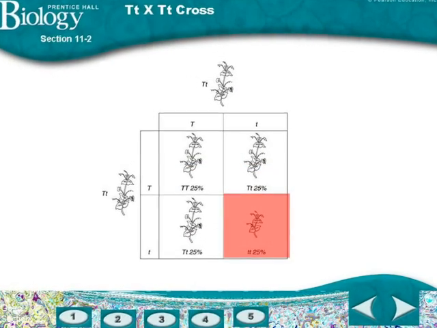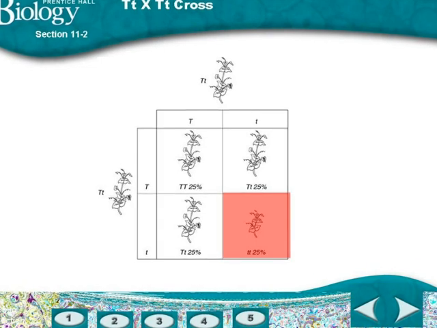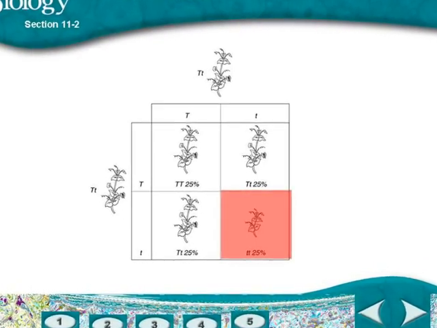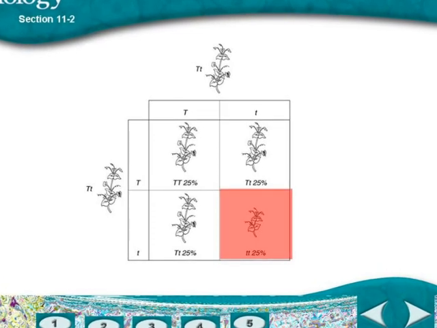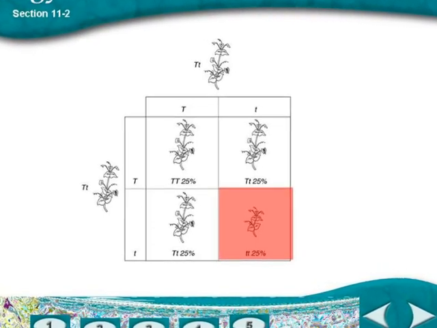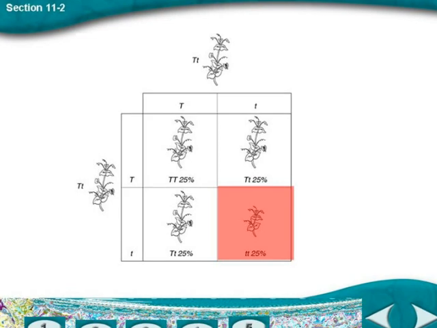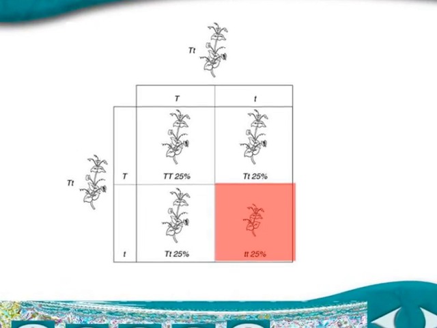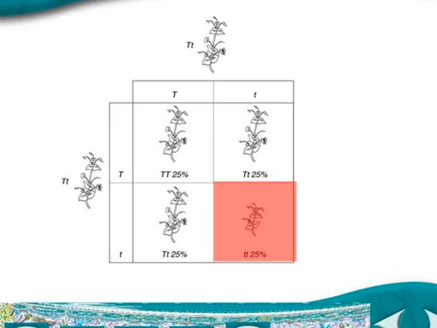These hybrid plants also have a 1 in 4 chance of producing offspring that are homozygous recessive. This means that 1 in 4 will have 2 recessive alleles. Notice that this is the only gene combination that will produce short stems. 2 alleles are needed to have the trait when the trait is recessive.